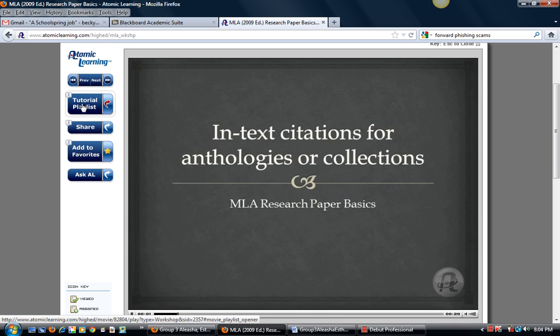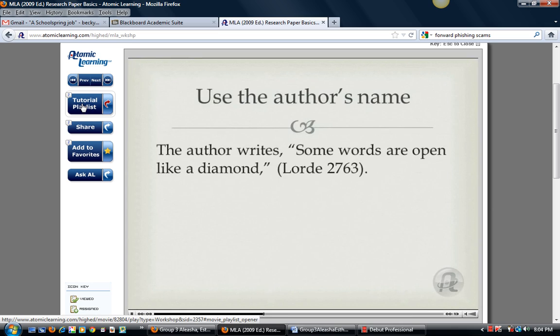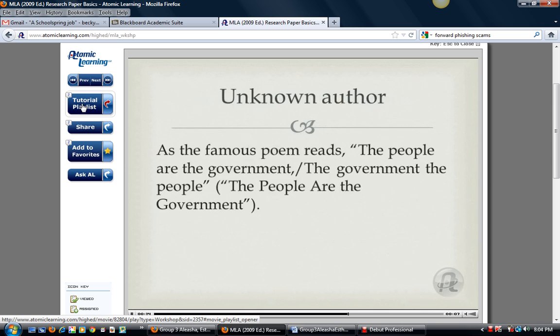When you have an anthology or a collection of essays or stories or articles, cite the author that wrote the piece you are referring to, last name, and page number where the information was found. If the author is unknown, use the title of the piece in quotation marks within the parentheses.